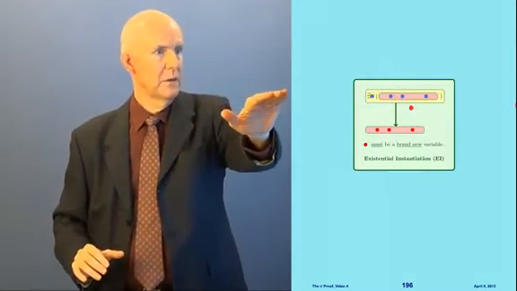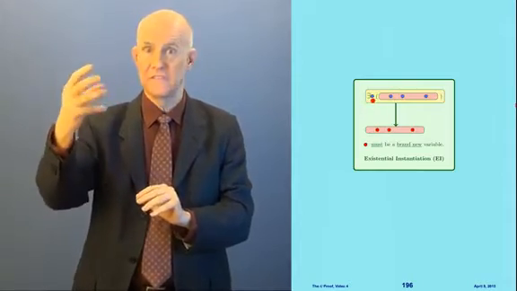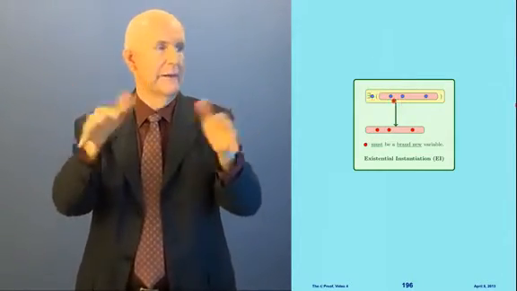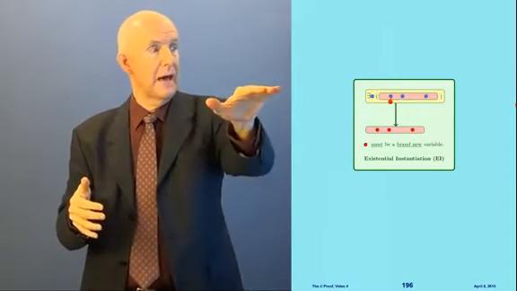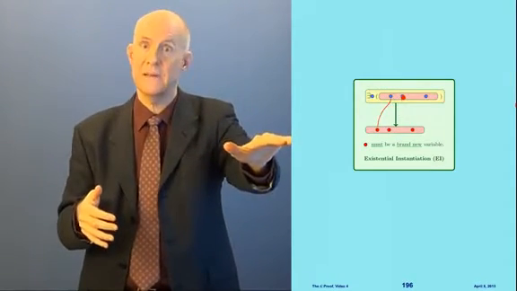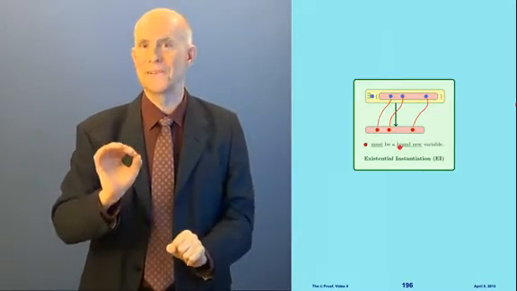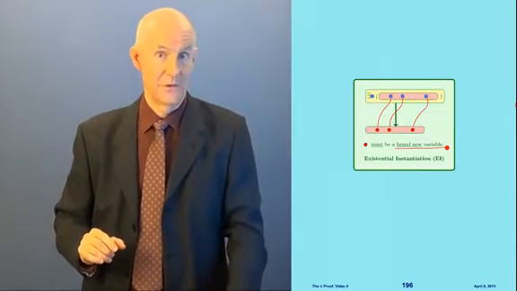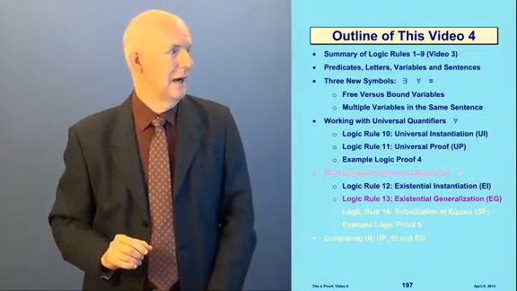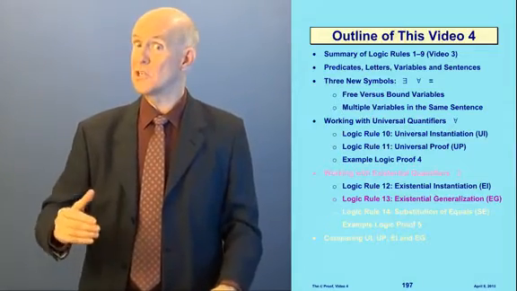Here's the rule. So here's my statement with the existential quantifier. I have exists a blue variable such that, in parentheses, I have some pink sentence with occurrences of blue. That means that I can write down the pink statement without the existential quantifier, putting a red variable in, but the red variable has to be a brand new variable. Okay? All right, now let's look at the next rule, number 13 here, existential generalization.